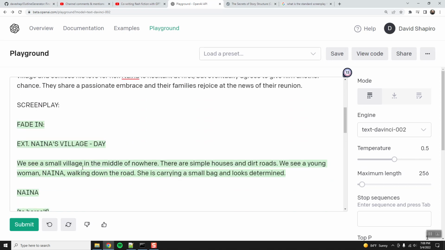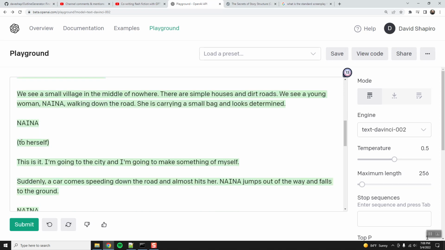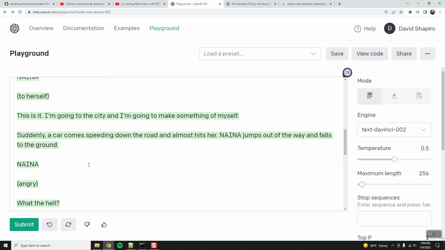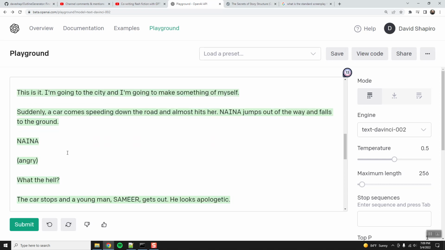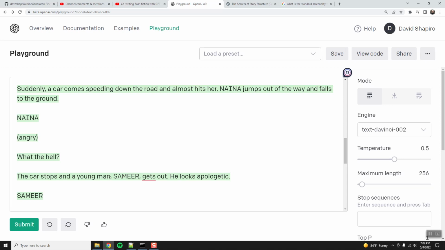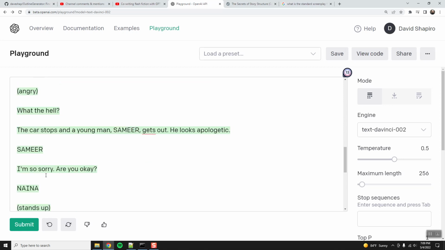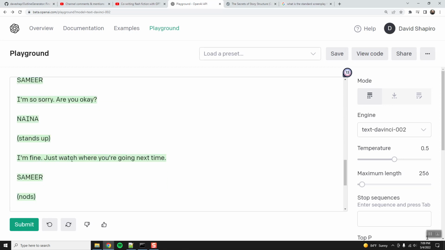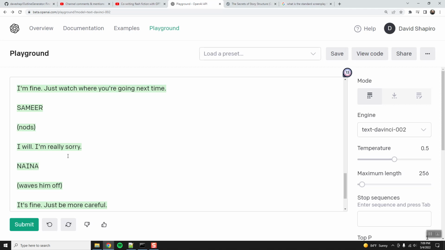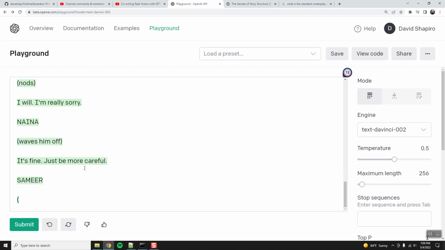Screenplay fades in. Exterior of Naina's village. Day. We see a small village in the middle of nowhere. There are simple houses and dirt roads. We see a young woman, Naina, walking down the road. She's carrying a small bag and looks determined. Naina, to herself: This is it. I'm going to the city and I'm going to make something of myself. Wow, this is phenomenal. Oh, man. Okay, Naina jumps out of the way and falls to the ground. Naina, angry: What the hell? The car stops and a young man, Samir, gets out. He looks apologetic. Samir: I'm so sorry. Are you okay? Naina: I'm fine. Just watch where you're going next time. Samir nods: Okay, I will. I'm really sorry. Naina waves him off: It's fine. Just be more careful.